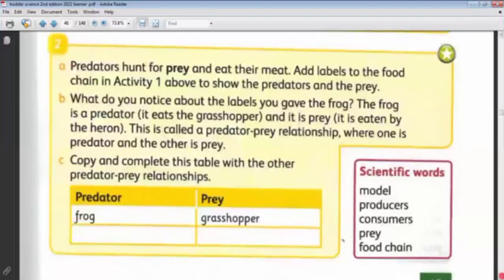The microphone's. Alright, okay. Copy and complete this table with the other predator-prey relationships. We have made it. The frog is the predator when the grasshopper is the prey. The heron is the predator when the frog is the prey.